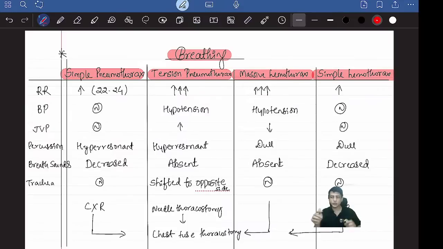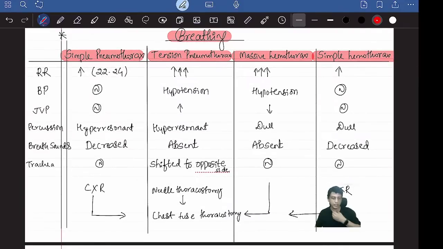Breath sounds: you take your stethoscope and auscultate. When you auscultate, you can't hear the breath sounds at all. That means the lung is fully collapsed. It can't breathe, inhalation and exhalation are not happening. So can you hear the breath sounds? No. In tension pneumothorax or massive hemothorax, breath sounds will be either absent or almost decreased. Whereas in simple pneumothorax or simple hemothorax, it will be just decreased, not completely absent.